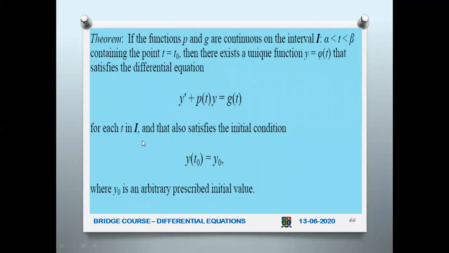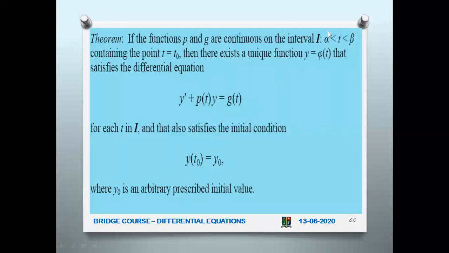So for each t in I, it also satisfies the initial condition. This function y at t naught should be equal to y naught. That also should be satisfied, where y naught is an arbitrary prescribed initial value. So for any differential equation, if one initial value is prescribed, not only does this function exist, it also should satisfy y of t naught equal to y naught.